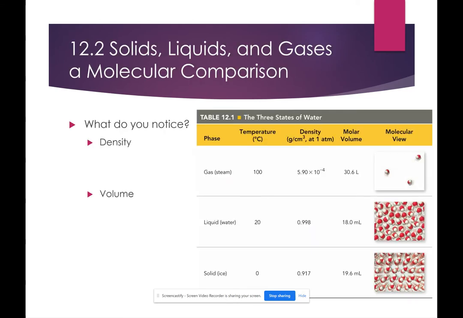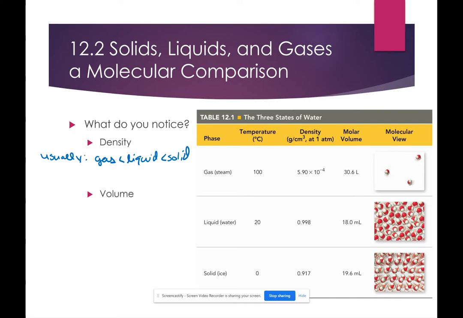So if I look at the table here, solids, liquids, gases, what do I notice about the density? The density of the gas is the lowest. Now this is water, and water, unfortunately, is like a counterexample to everything else in the world. For water, yes, solid ice is slightly less dense than liquid water. Usually with matter, your gas is going to be the least dense, and then your liquid, and then your solid. But liquid and solid are going to be pretty close to each other, whereas gas is going to be way, way, way, way less dense.